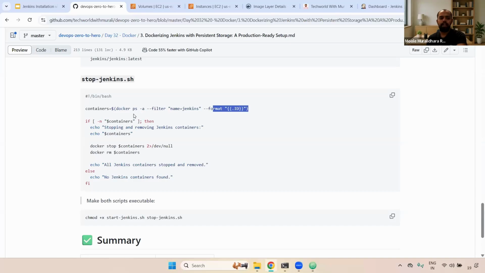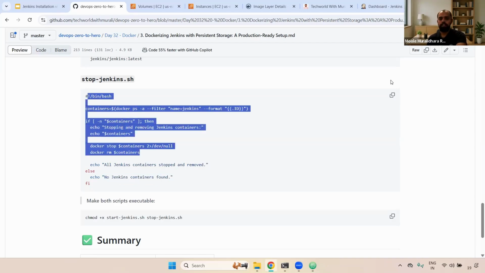We are getting the ID, and if such containers exist, it is stopping and removing the Jenkins containers, and echo prints the messages. Docker stop first stops them, and then we are removing whatever containers we have. Everything will be removed, and it shows that all Jenkins containers are stopped and removed. If you don't have any Jenkins containers, it will show no Jenkins containers found. This is a small shell script, guys.